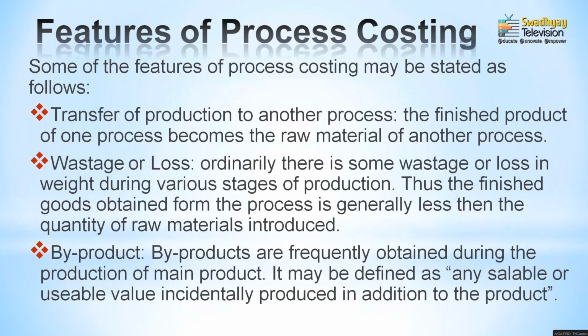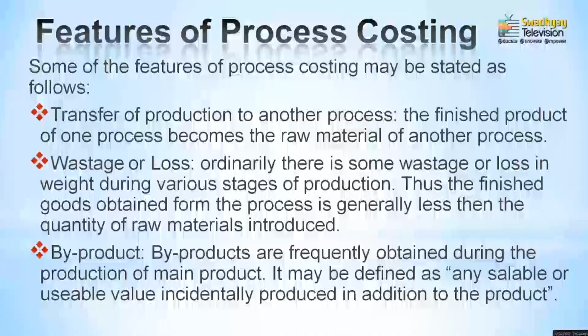Right. So, we need to identify the normal loss and abnormal wastages by the comparison of the inputs and output of the respective process, and in this way the finished goods have to be identified at the end of all the processes. Generally, we calculate the abnormal gain and abnormal wastages on the basis of whatever amount of raw material has been introduced in the respective process.